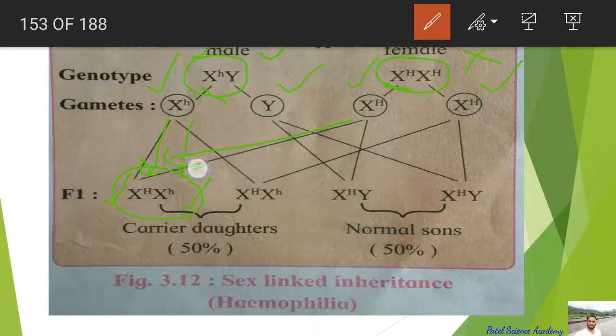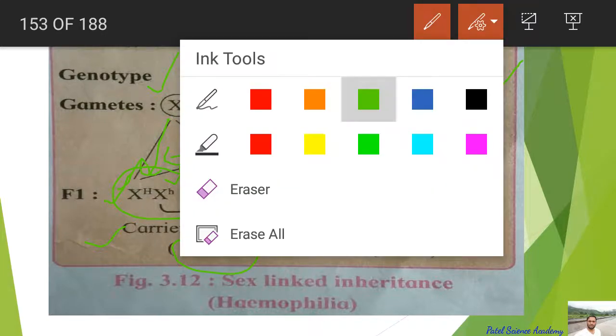The small h is coming from this father, and again if it is crossing with this, the same cross will be there. So 50% chance, because two X are there, so it is a daughter, and these are carriers because one X is defective. So they are physically normal but genotypically abnormal, and she can carry this carrier gene into the next generation. So dear students, these are the chances of this defective X.